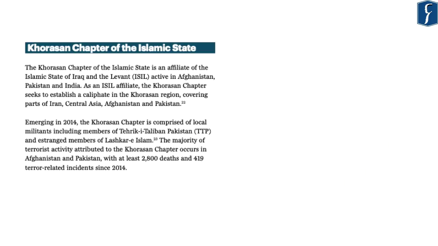Now, in this regard, you must know about the Khorasan chapter of the Islamic State, as according to this report, it is one of the 4 deadliest terrorist organizations. Now, the Khorasan chapter of Islamic State is an affiliate of the Islamic State of Iraq and Levant, that is ISIL, and it is active in Afghanistan, Pakistan, as well as India. So, the Khorasan chapter is an ISIL affiliate and it seeks to establish a caliphate in the Khorasan region. This Khorasan region covers parts of Iran, Central Asia, Afghanistan, and Pakistan.